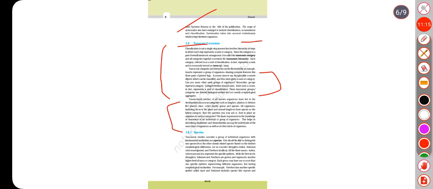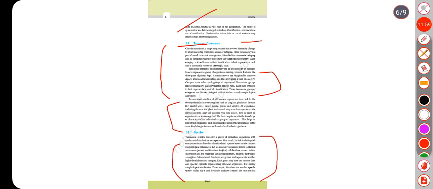Taxonomical studies of all known organisms have led to the development of common categories such as kingdom, phylum or division for plants, class, order, family, genus and species. All organisms, including those in the plant and animal kingdoms, have species as the lowest category. Now the question you may ask is, how to place an organism in various categories. The basic requirement is the knowledge of characters of an individual or group of organisms. This helps in identifying similarities and dissimilarities among the individuals of the same kind of organisms as well as of other kinds of organisms.